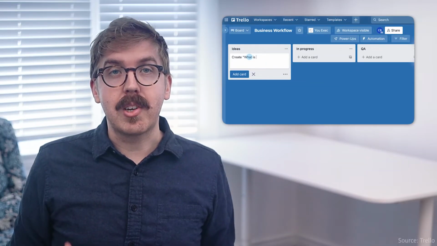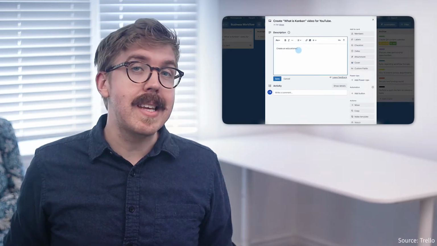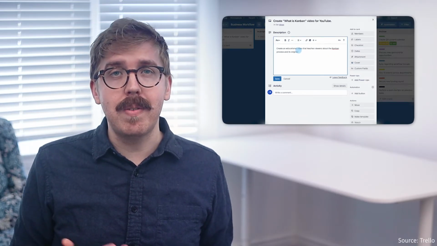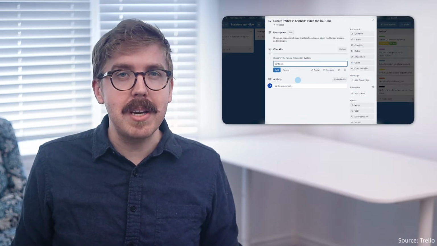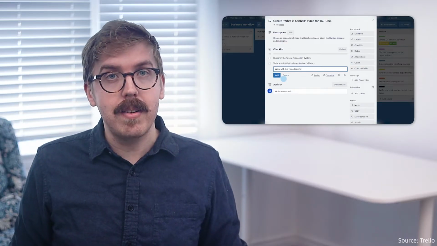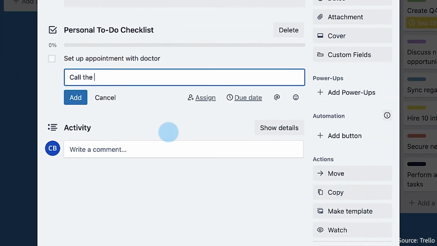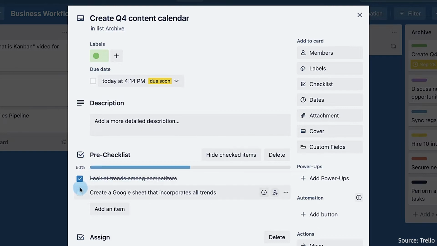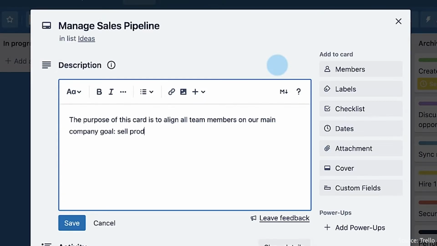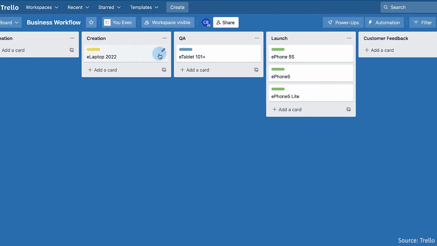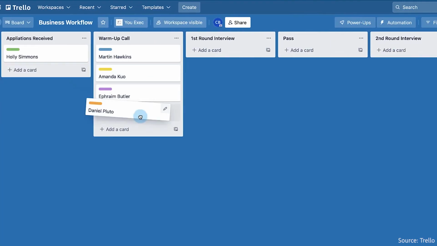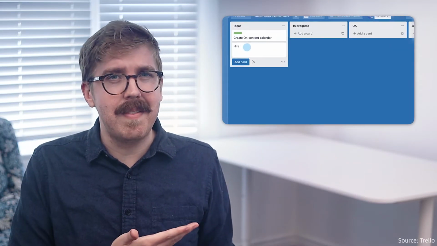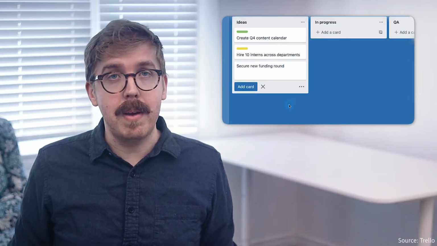Digital Kanban boards like Trello from Atlassian utilize the Kanban system and offer additional functionality to organize information about each task and product. Kanban can be used for personal to-dos, to build an editorial calendar, or manage a sales pipeline. It can even be used to help manage a product development roadmap or track a recruitment funnel. But most organizations and product managers don't need advanced software to create their own Kanban board.